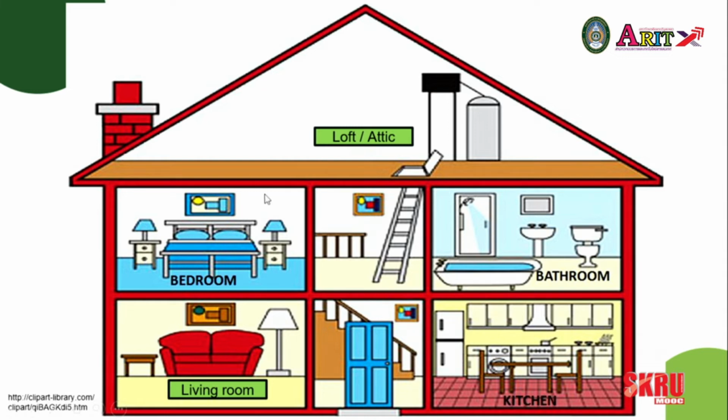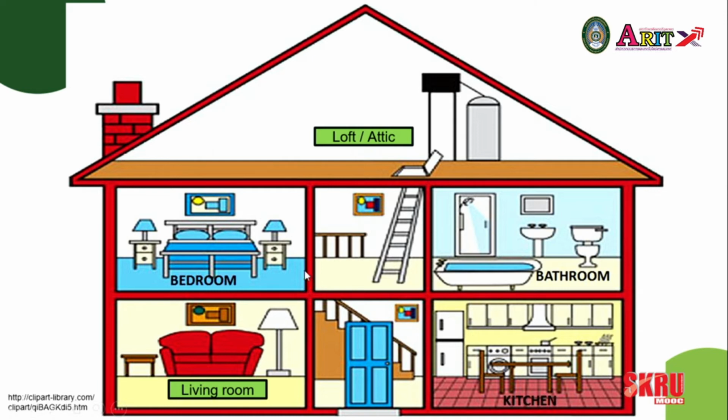Inside each room, we call it the ceiling. We have a bedroom, and there may be several bedrooms in your house. A bathroom, kitchen, and a living room.